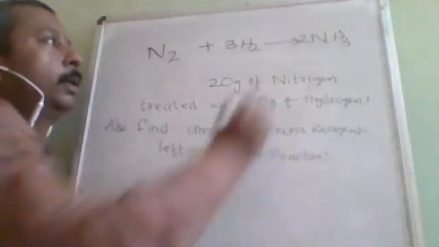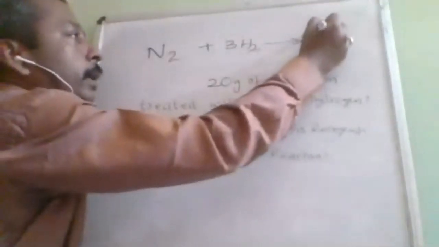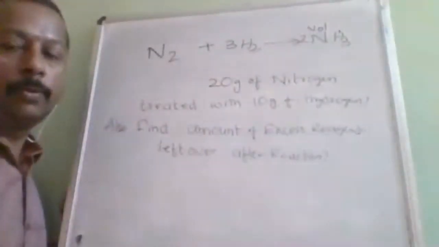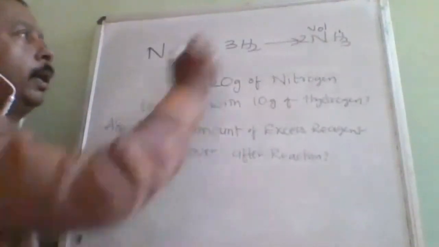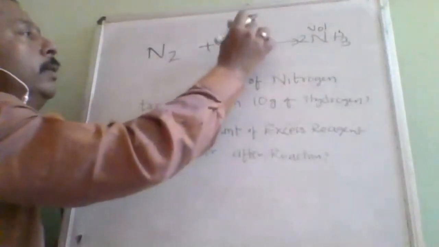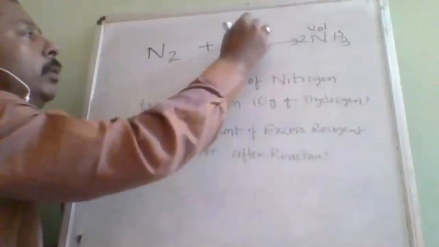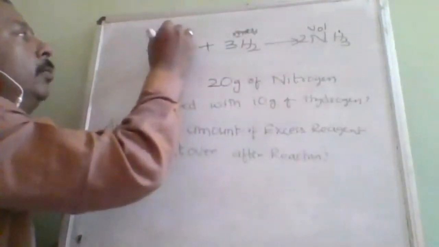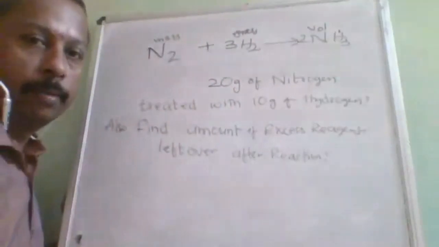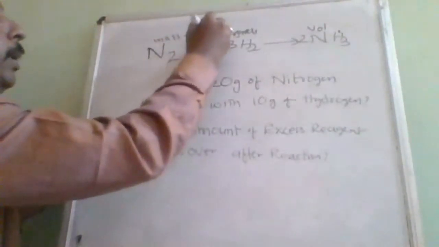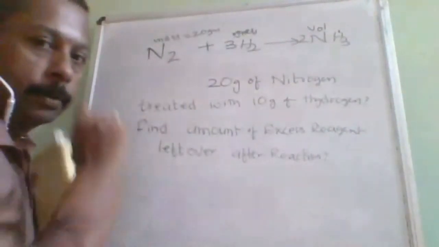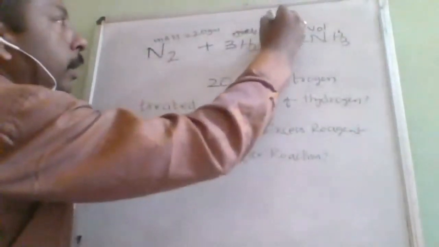Okay. Here, as I told you in the previous lecture, we have to mark out what our requirement is. Here, the volume of ammonia is required. And here, this mass is given and that mass is also given. So when two reactant values are given, it is a hint that you will use the limiting reagent formula: 20 grams here and 10 grams here.